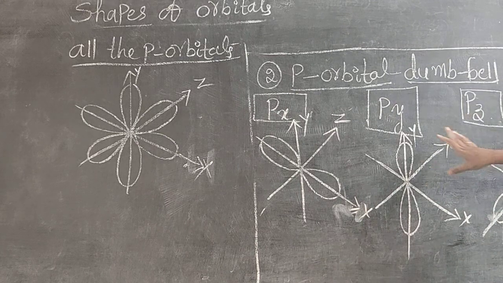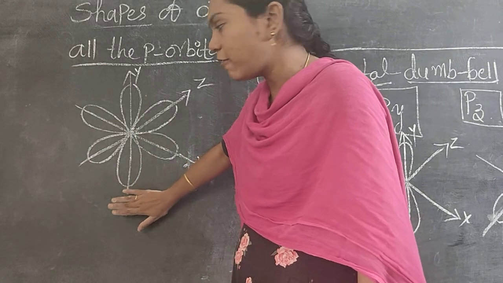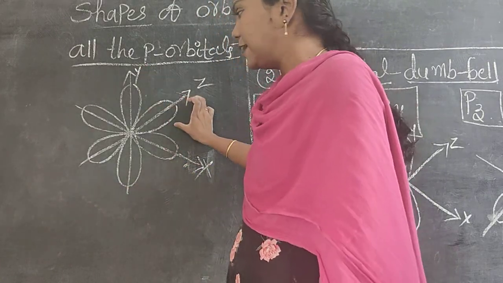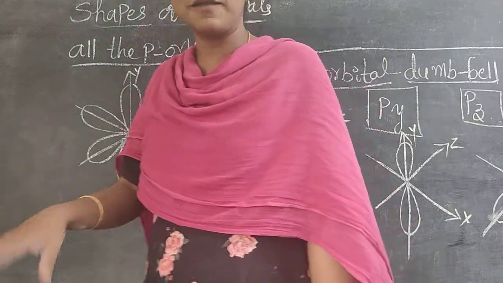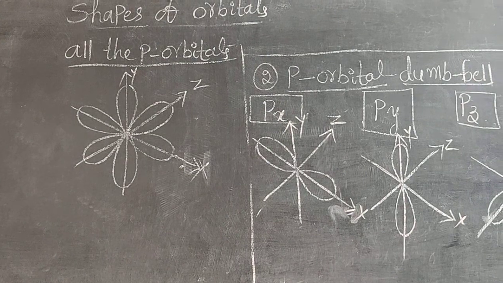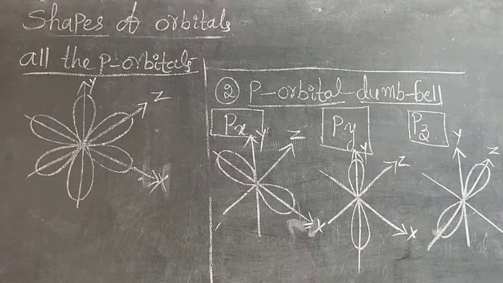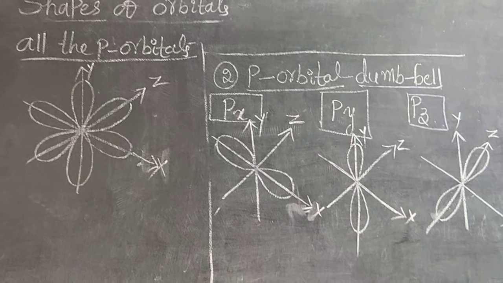These px, py, pz, all three orbitals, are seen in one picture like this diagram. Like a flower shape, all are 8-shaped curves only, either px or py or pz. Do you understand? You must remember it like this: all the p orbitals have the dumbbell-shaped structure.